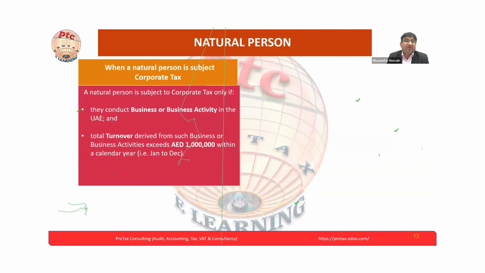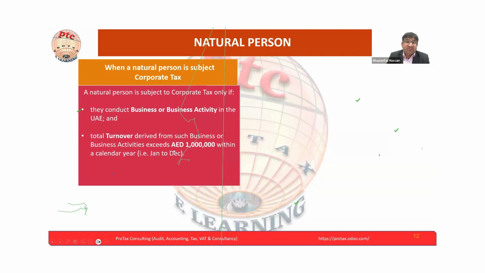The natural person relief, they said, okay, even if the natural person has business activity or business income, but if it's less than 1 million in a calendar year, and the calendar year is a Gregorian calendar year, January to December. There is no other calendar year. There is no other accounting period. For the natural person, the accounting period and tax period will be the Gregorian calendar year, that is January to December.